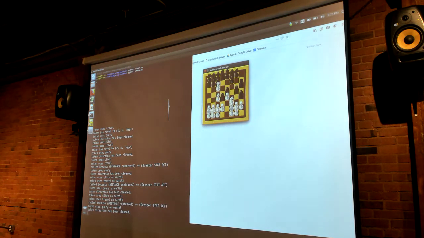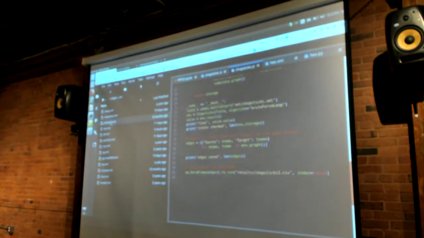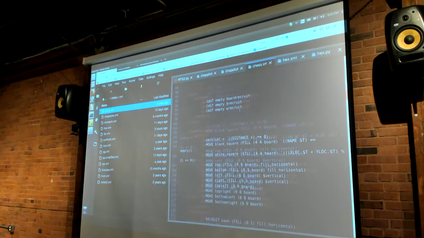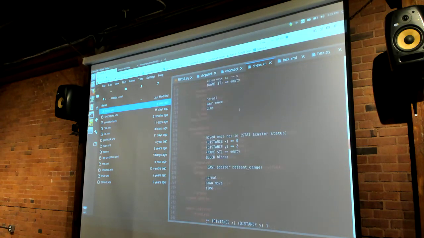So now if I click on any of the black pieces, none of them are legal unless I'm moving the king, or I can move the queen, or I can move this bishop. So it takes that into account. And the rules for this one are quite large, because apparently chess has a lot of weird rules to it. This one right here. So we can recruit, as that goes on for a little bit.